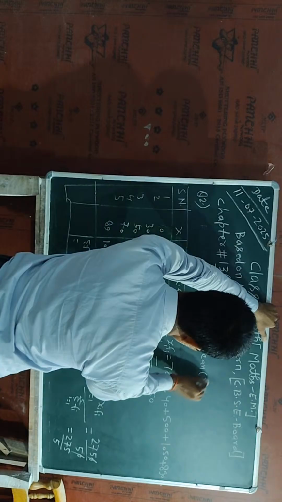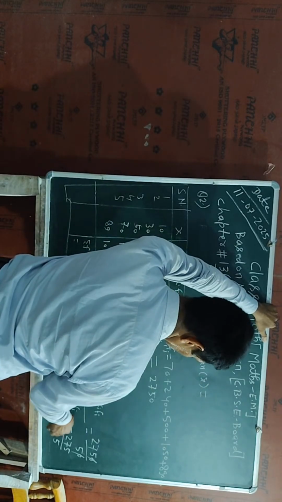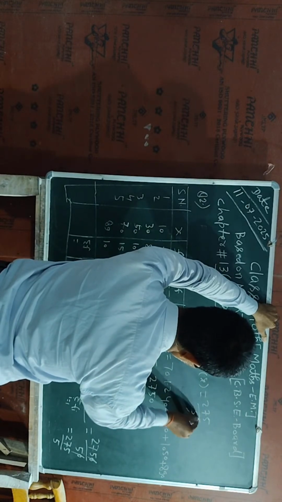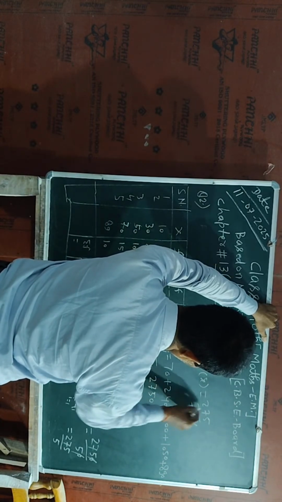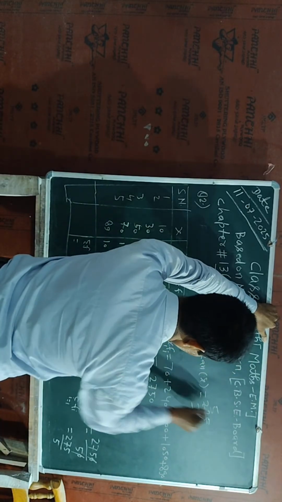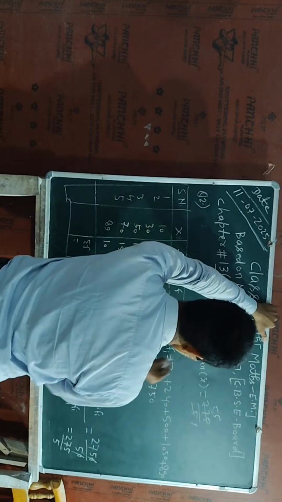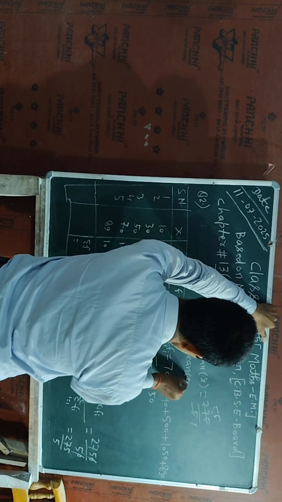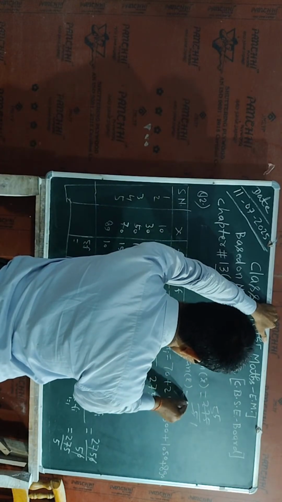So here it is 275 divided by 5. 5 times 5 is 25, again 5 times 5 is 25. So arithmetic mean, that is mean value x bar, is equal to 55.